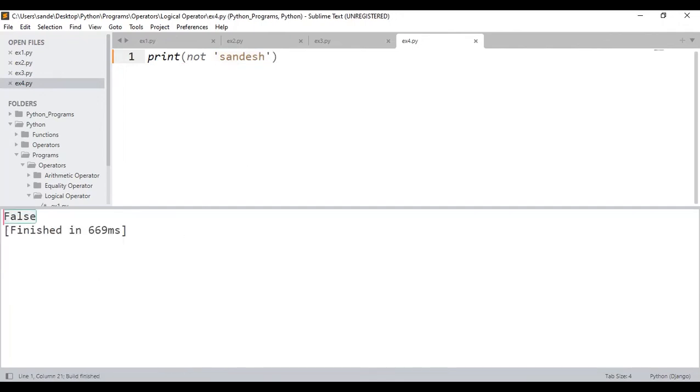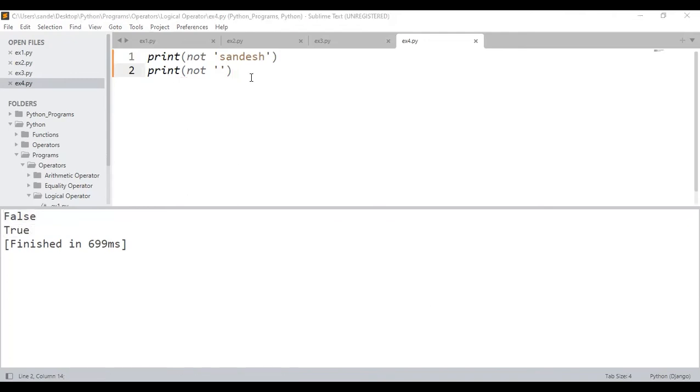Is that clear? Similarly, what is the not of an empty string? Empty string means what? It will treat the data as what? Please think and answer. False or true? Empty string is false. Not of false is true. That's the reason I will be getting the output as true.